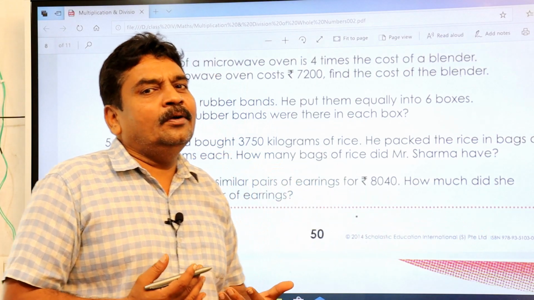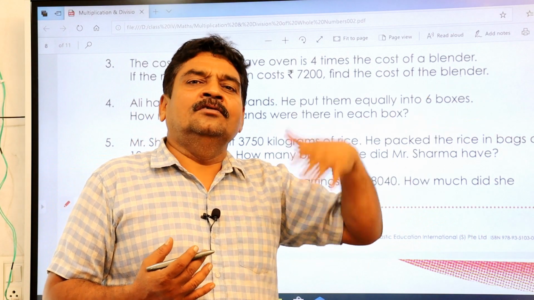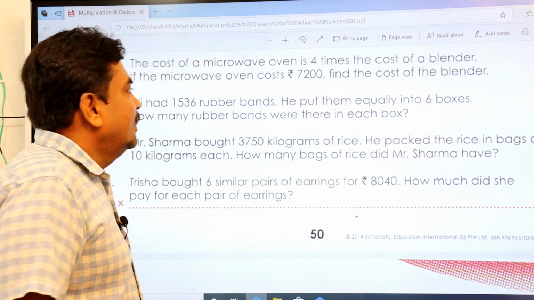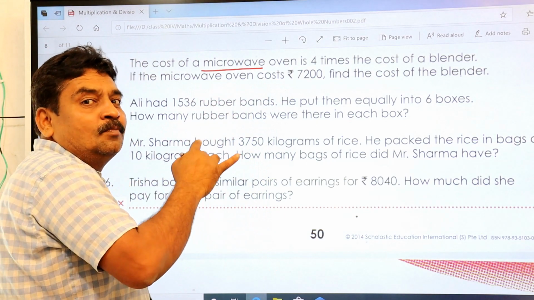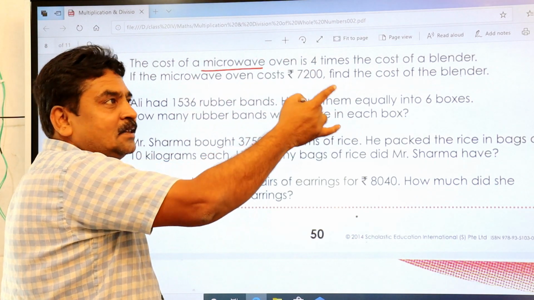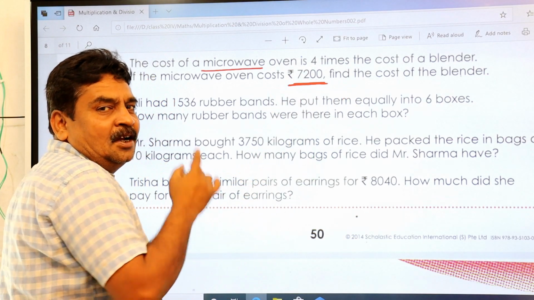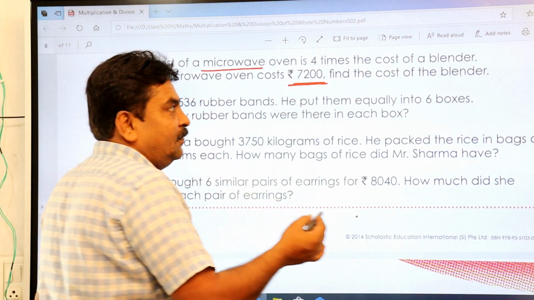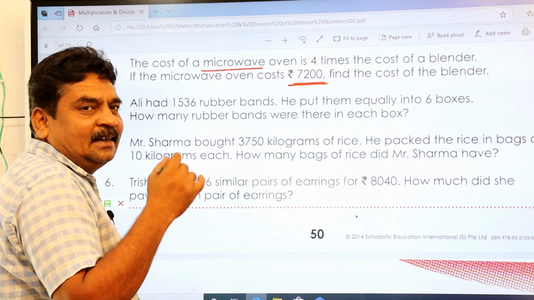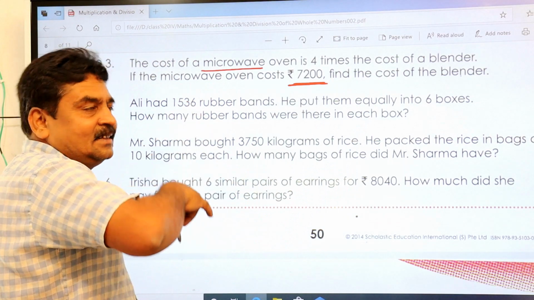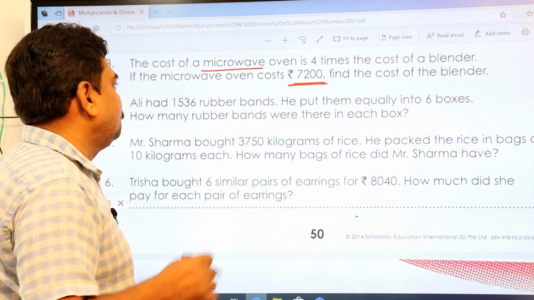So to get a less value, you have to divide. To get more value, you have to multiply. Here he has given the cost of the oven, which is 4 times more than the blender. That's why you are going to divide the cost of the oven by 4. Suppose the blender cost was given and the oven is 4 times more than this, then you would have multiplied. Yes or no?